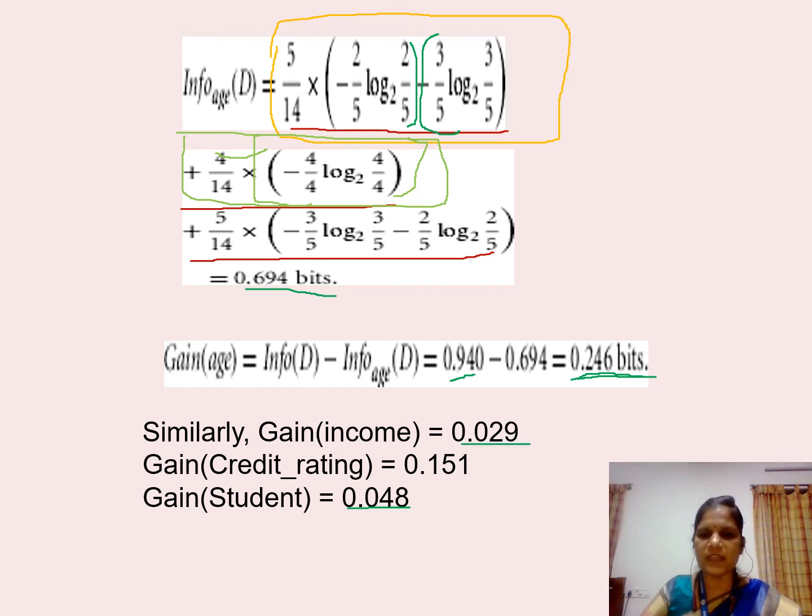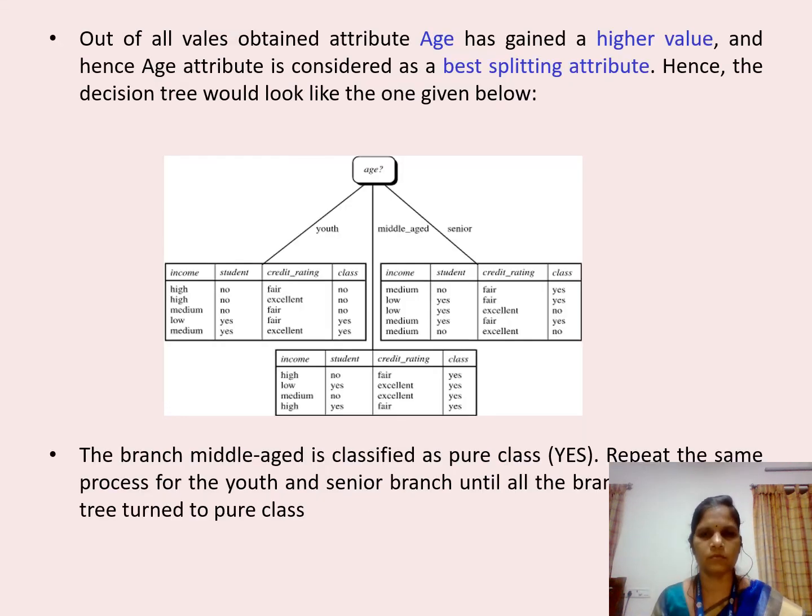Gain of credit rating has 0.151 bits. And gain of student has 0.048. Comparing all the 4 values, you can easily find that the highest information gain has been found for the attribute age, that is 0.246. So you can very well say that the splitting attribute is the age attribute.